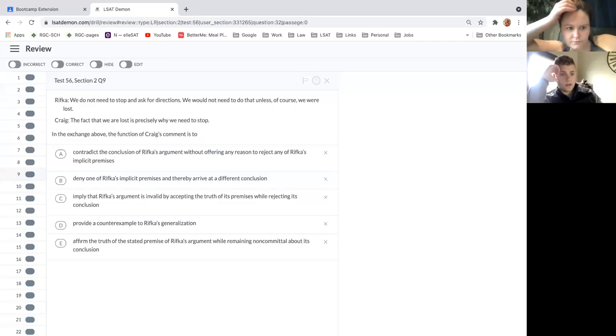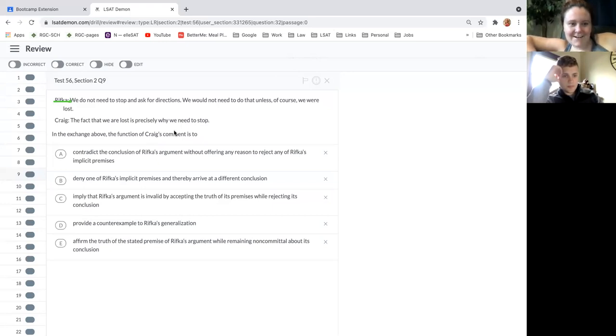Ahead. We do not need to stop and ask for directions. We would not need to do that unless we were lost. All right. So what does R think? We're not lost. We're not lost. Excellent. All right. And then what does Craig say? Craig: the fact that we are lost is precisely why we need to stop.